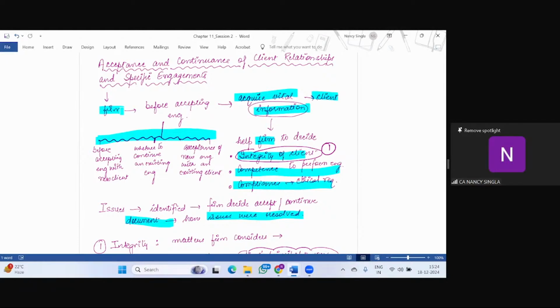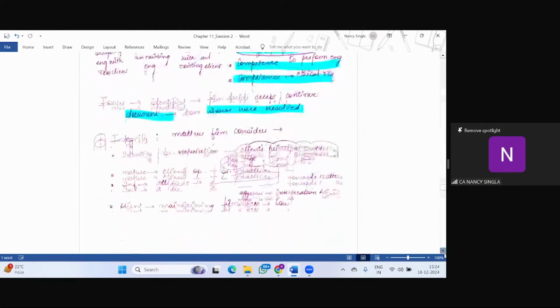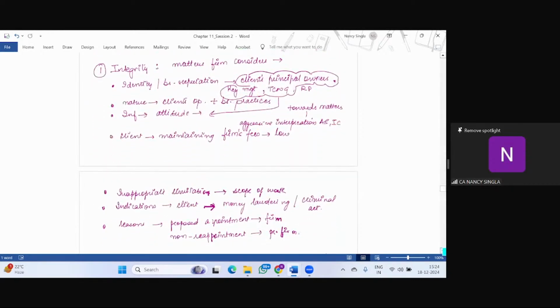And if any issues are identified, then the same should be documented, and how the same were resolved, right? Now, when we talk about integrity of the client, students, in your past year question, this question has come as a 4-mark question. Integrity of client. So what are the matters that are to be considered?